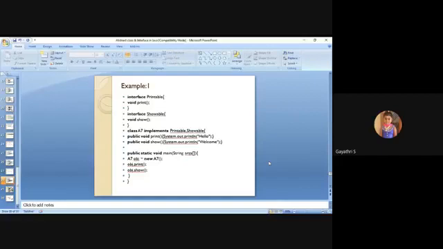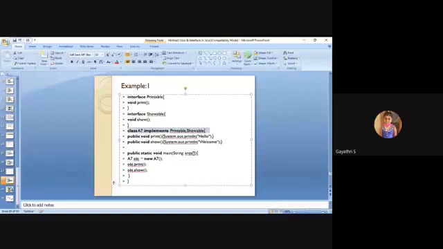This is also one of the MCQ parts, for academics as well as placements. This is not allowed. But in Java, a normal class A7 can implement Printable, Showable. A class can implement more than one interface at the same time. That is possible in Java.